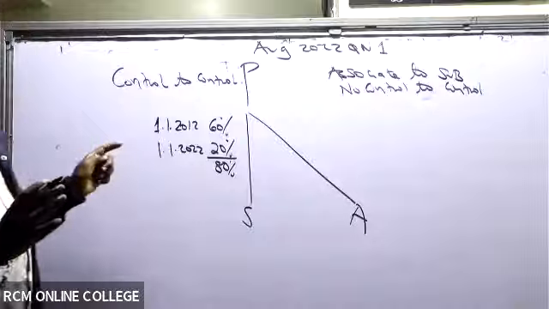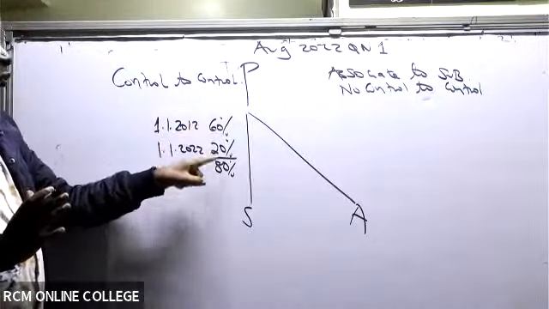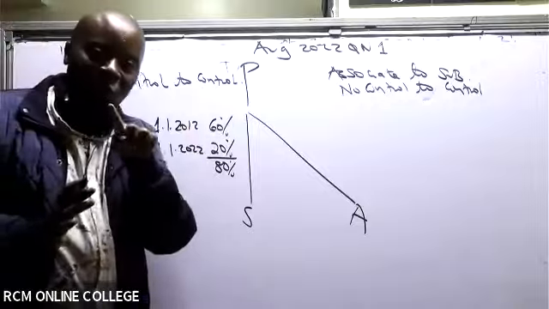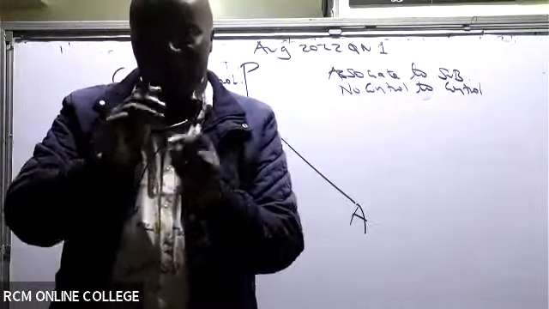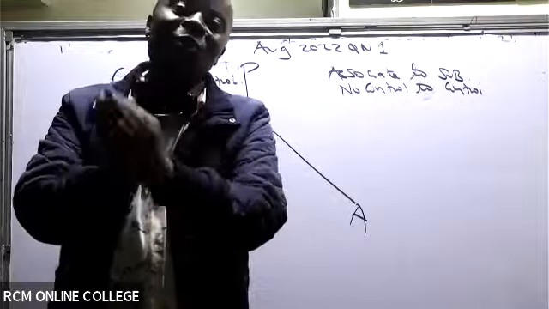But now look at this one here. We are moving from 60% to 80%. 60% is control. 80% is control. So we are still within the controlling zone. It is control, still to control.